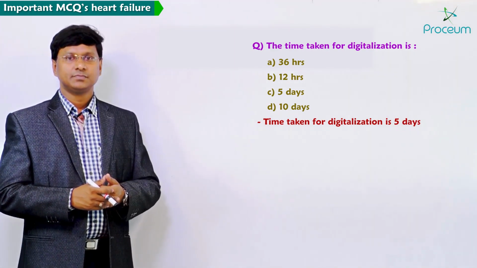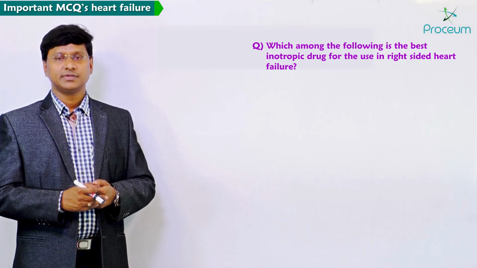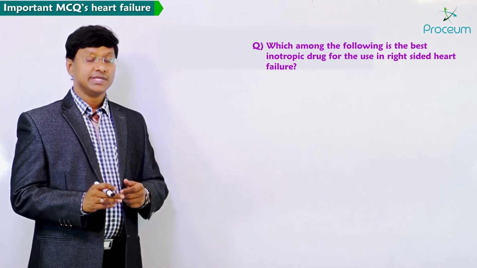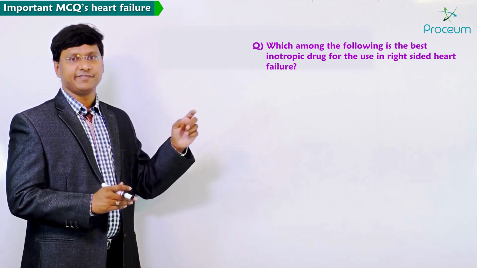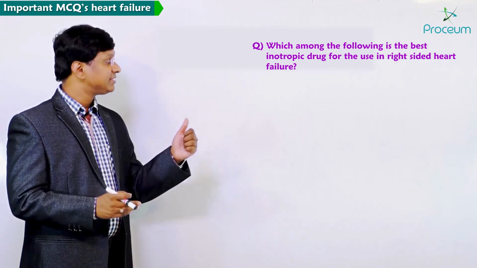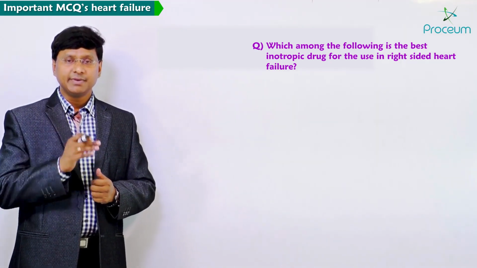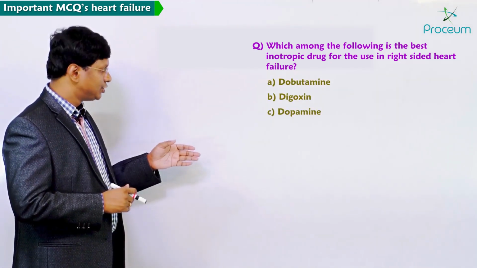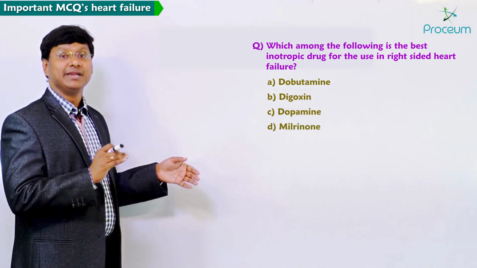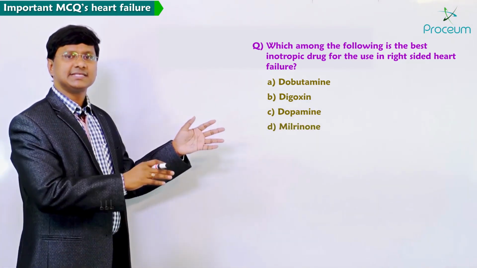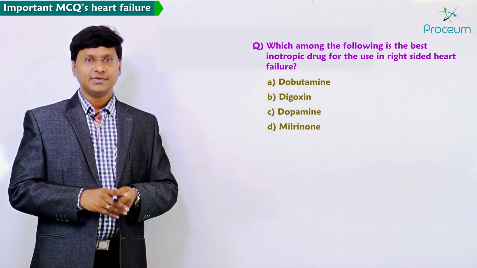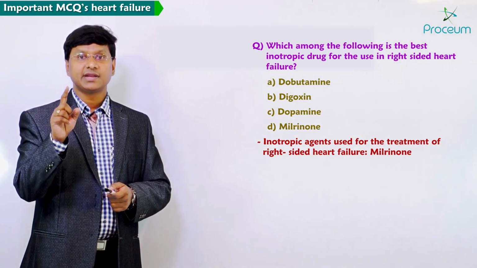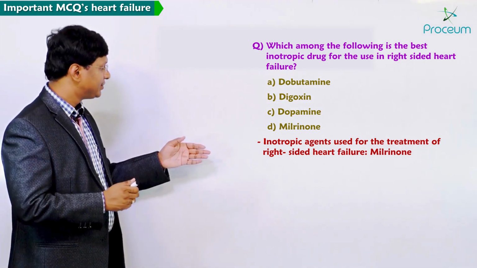Next MCQ, which among the following is the best inotropic drug for use in right-sided heart failure? The question is very important. In right-sided heart failure, remember we have the options like dobutamine, digoxin, dopamine as well as milrinone. All these are inotropic agents, but the inotropic agent which is used in right-sided heart failure is your milrinone.